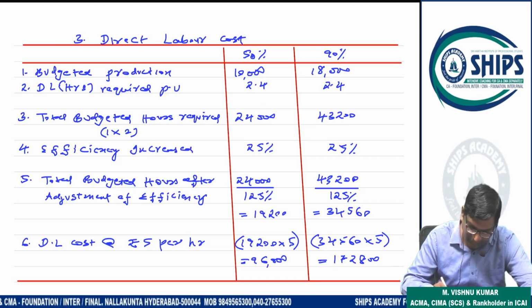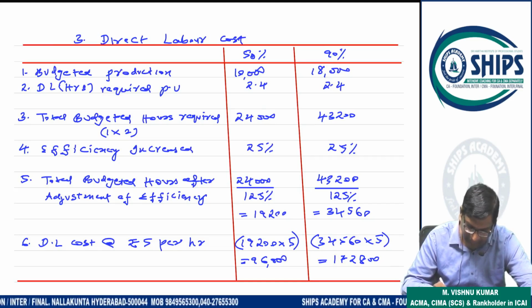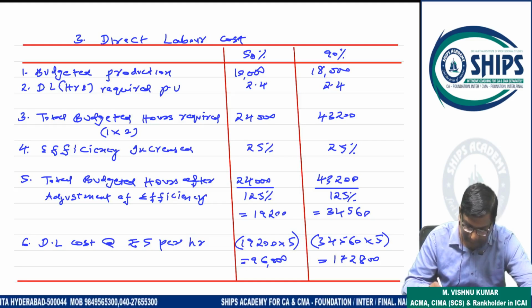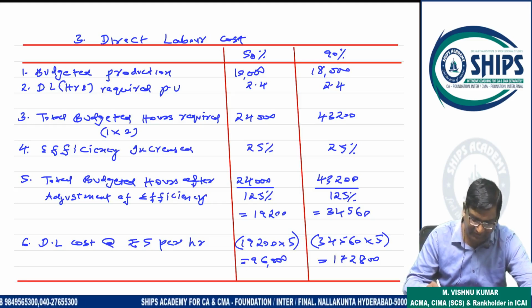After that, this is 19,200 and this is 34,560 hours, the time the labor has taken for producing these units after the 25% increase in efficiency.